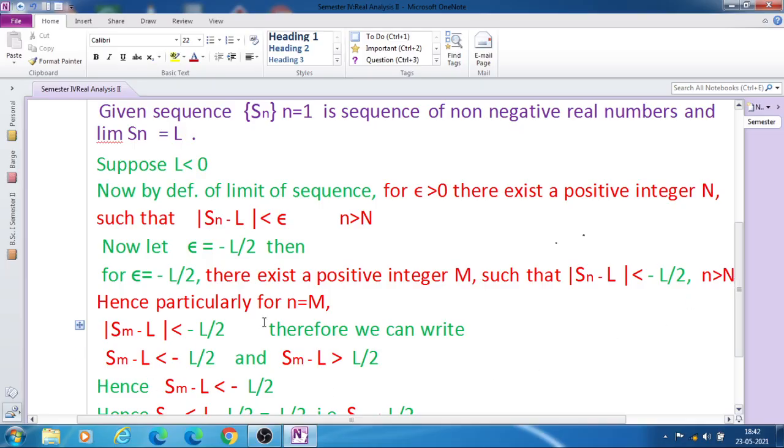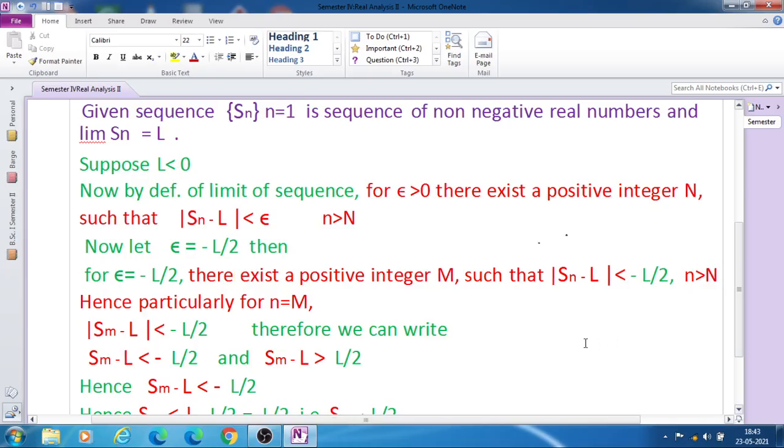Hence, particularly for n equal to m, we have mod Sm minus L less than epsilon, that is equal to minus L by 2.